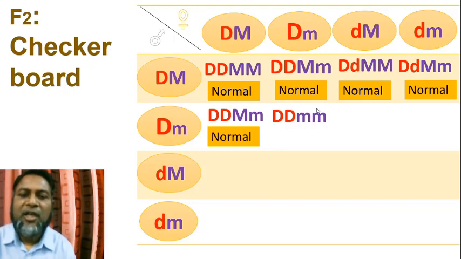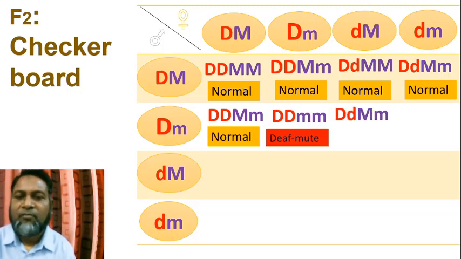Capital D, small m. This person is mute because both m are small or recessive. This person is mute, but he is not deaf. He hears normally, but he cannot speak normally, so this person is deaf mute.